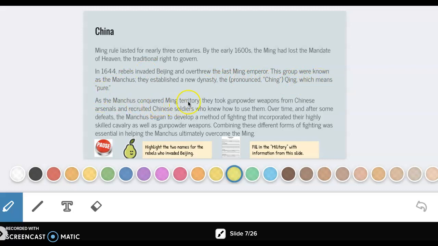As the Manchus conquered Ming territory, they took gunpowder weapons from Chinese arsenals and recruited Chinese soldiers who knew how to use them.